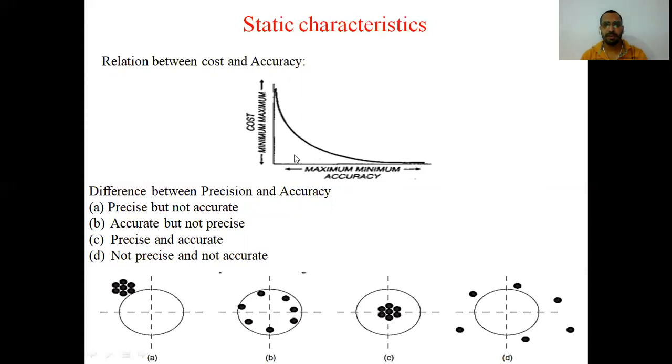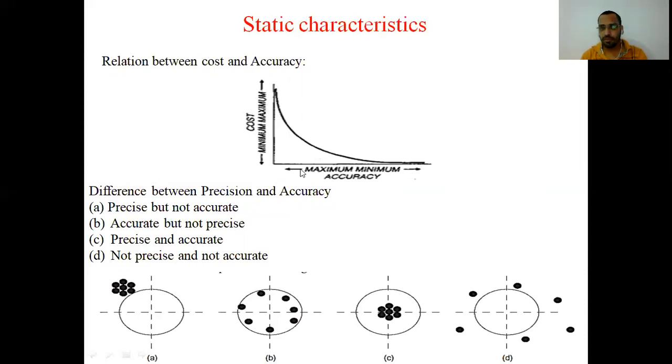So when you compare it, you can see that maximum accuracy is occurring at maximum cost. If you want to achieve more accuracy, then you have to work very precisely on very precise instruments, and very precise instruments are very costly. So therefore, to get the highly accurate result, you have to spend some more money.